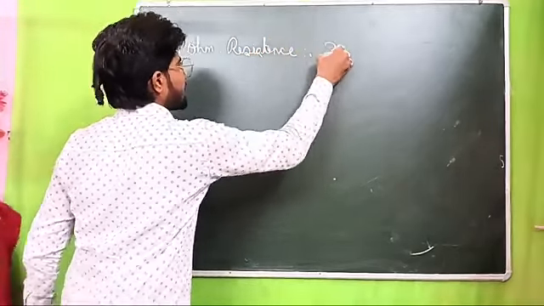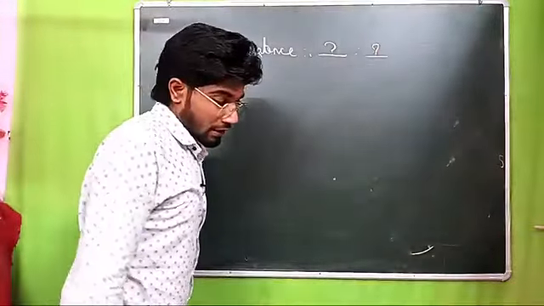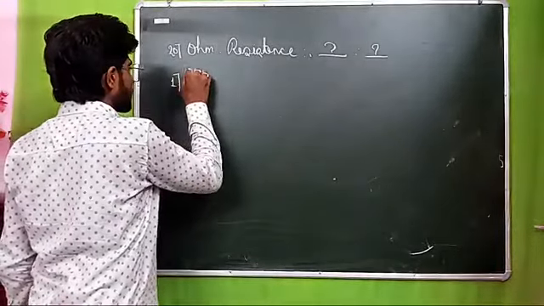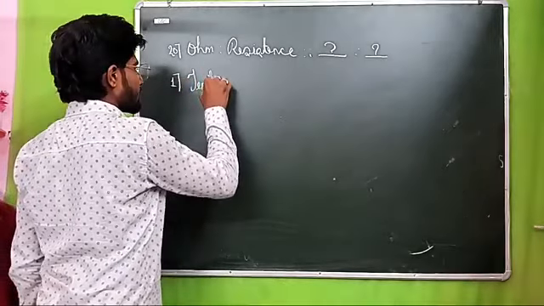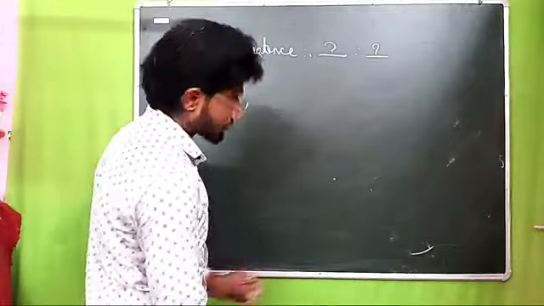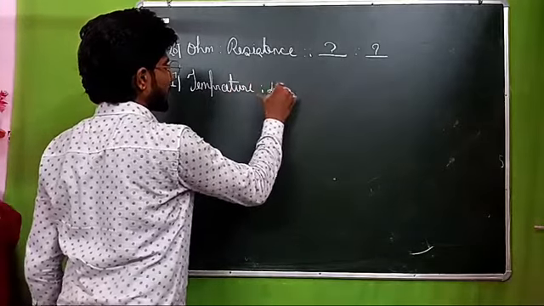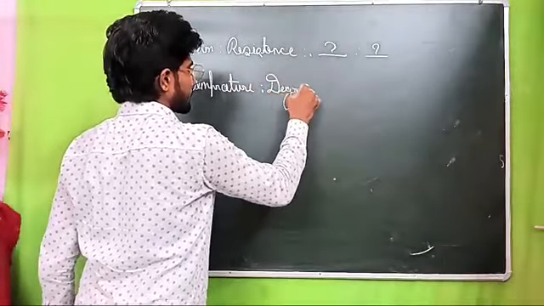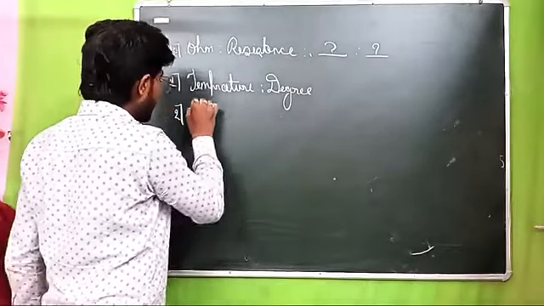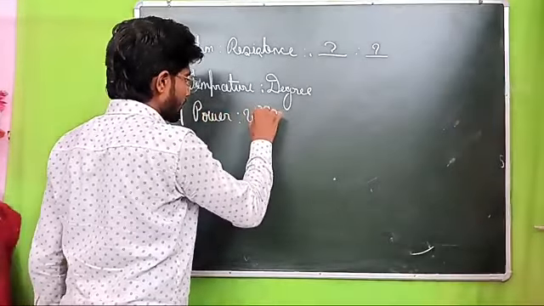Same manner: find which matches together. Very simple. Option number first: temperature related to degree. Check first, then write here. Temperature related to degree. Option number second says power related to watt.